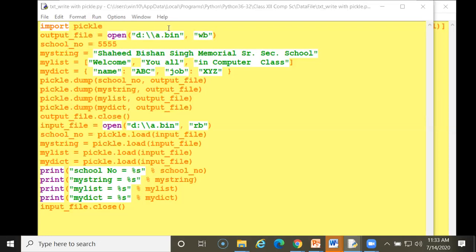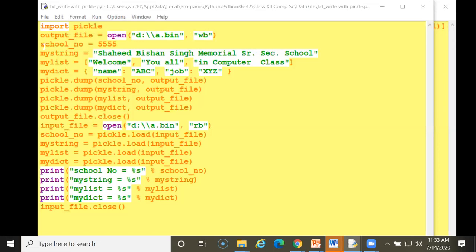And this is the file which is opening a.bin. For the D drive you can change the drive, and give the complete path of your folder here. So this is the path where my file is stored in the D drive, a.bin. A is the file name, bin is a binary file, comma, wb means write binary mode. It is write with the binary mode.